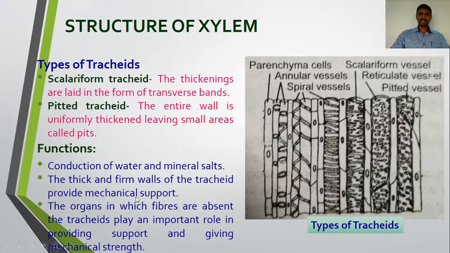It gives the mechanical support because its walls are thick and firm. So it gives mechanical support to the stem and leaf. In the organs where the fibers are absent, the tracheids play an important role in providing support and giving mechanical strength. Those organs of the plant where the fibers, that is the sclerenchyma, are absent, these tracheids play an important role by providing mechanical support, and also give mechanical strength to the plant organ.